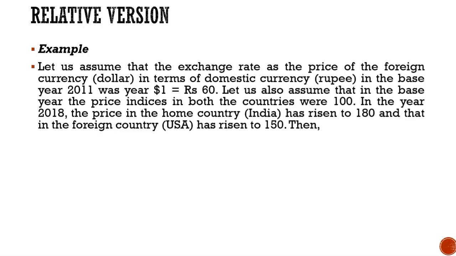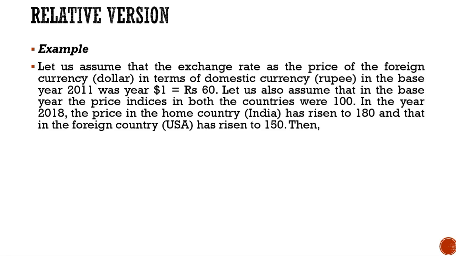Now we can understand that with the help of the following example. Let us assume that the exchange rate as the price of the foreign currency, that is dollar, in terms of domestic currency, that is rupees, in the base year, let us take 2011, was $1 is equal to rupees 60. So the base year is 2011 and the base rate is given as $1 is equal to rupees 60.